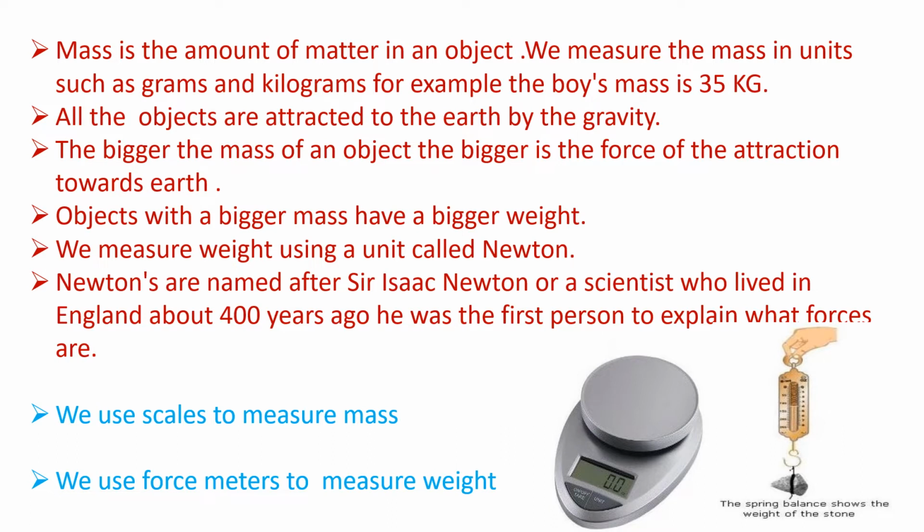Mass is the amount of matter in an object. Matter is everything around us, and that may be in the form of solid, liquid, and gas. That is the mass. And when the weight comes up, there is gravity also, when there is a force also. So that is weight. We can also say that mass is the stuff inside you, what you are made of, and the stuff inside some object is called its mass.